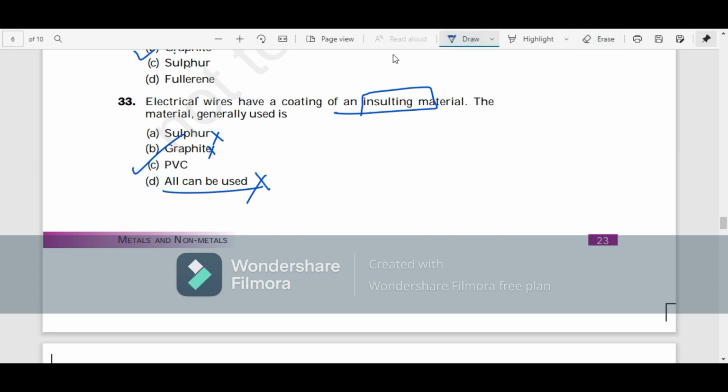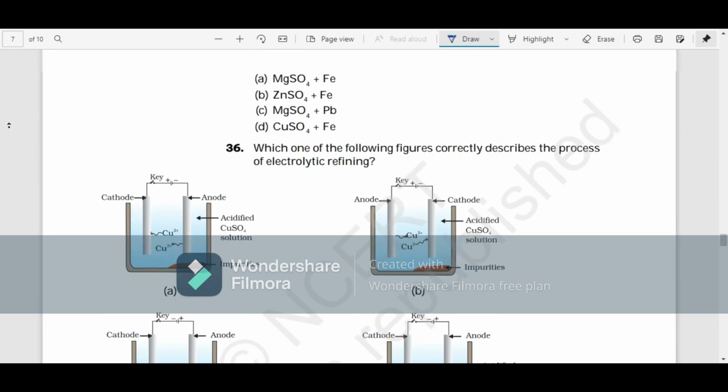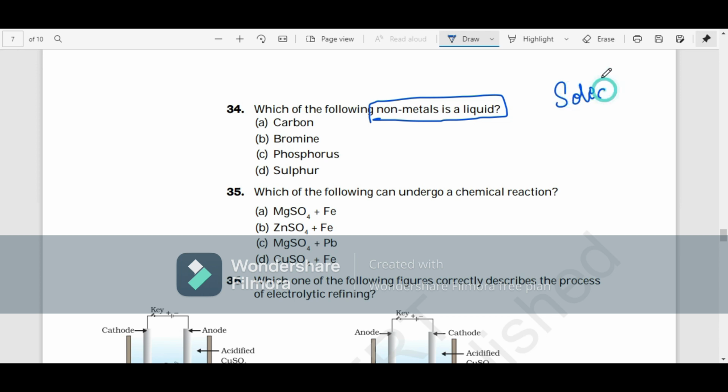Next, 34. Which of the following non-metals is a liquid? Usually, non-metals are solids or gases. But which one is a liquid? Is it carbon, bromine, phosphorus, or sulfur? It is bromine. I'll just give you one small thing.